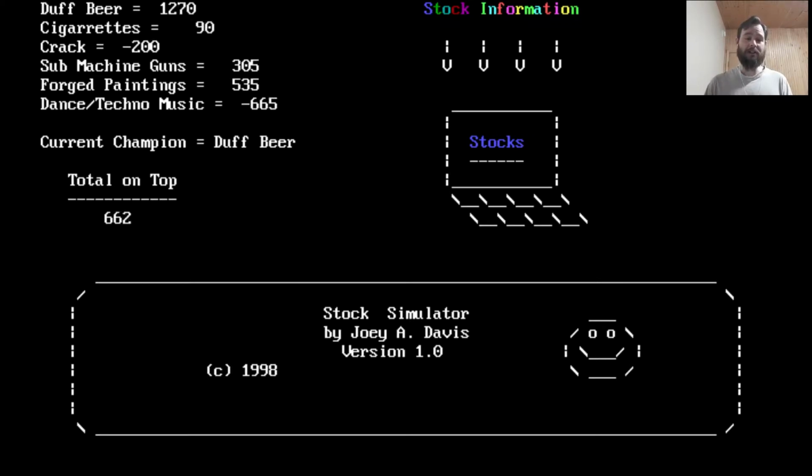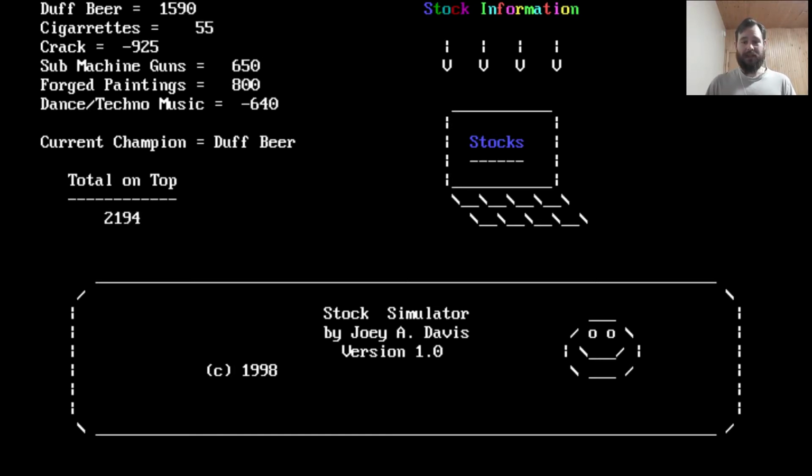This is actually running a long time. There is an end to this program, and I don't think running it will. It should end at some point, but you can see the different values. Duff Beer is clearly on top. Current champion is displayed as Duff Beer. Total on top. So this is the total number of turns Duff Beer has been on top, and it's a clear runner, running away from all the other stocks. This is actually lasting a long time.